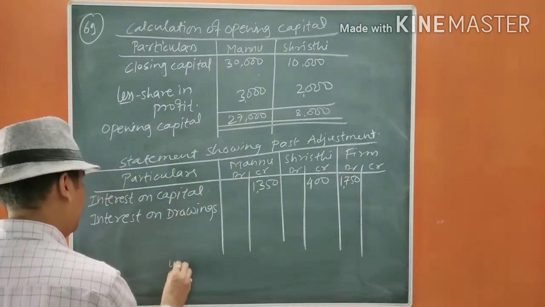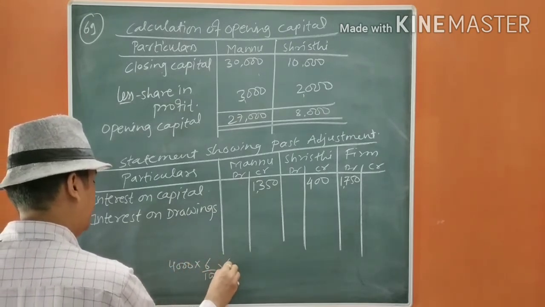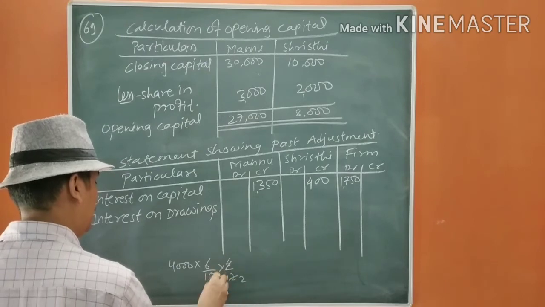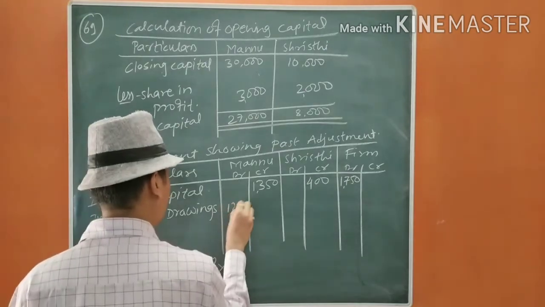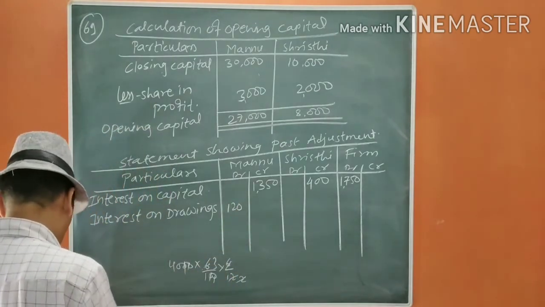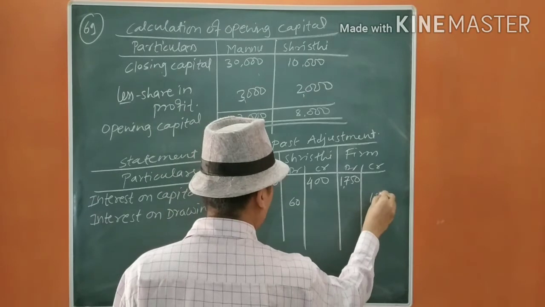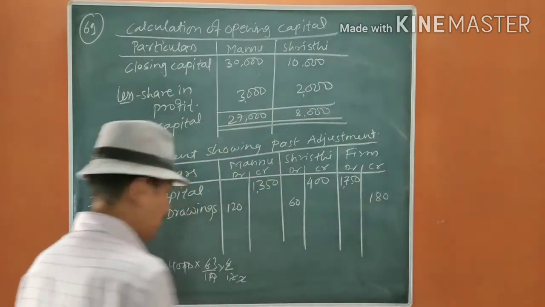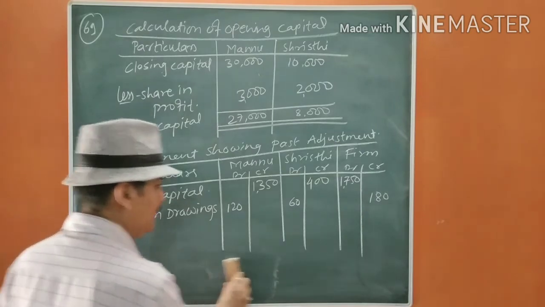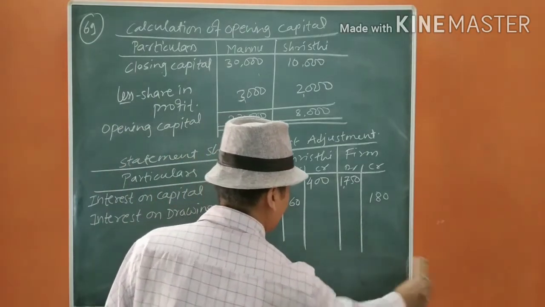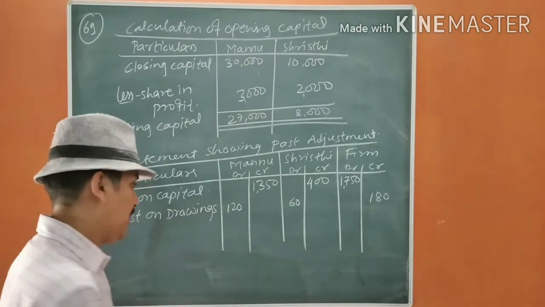So 4,000 into 6% for 6 months, 120, and the drawing half, that means 60. Total will be 180. No need to take the profits back because we have only a single PSR. Is it okay?